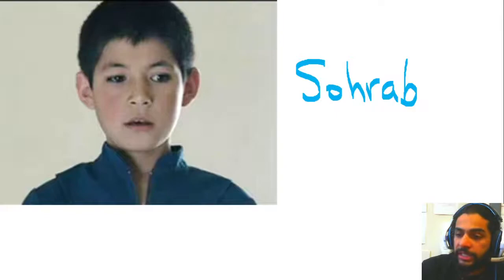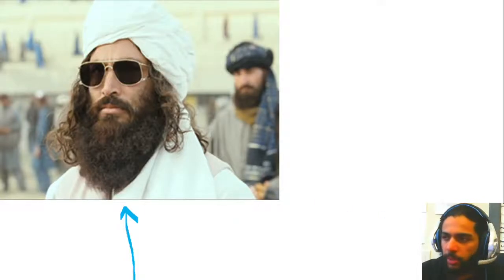Remember, who has the boy? Who has Sorab? Remember, this is the son of Hassan. We are looking for this boy. We've been trying to find him here in Kabul. Amir's trying to save Hassan's son, which is technically his nephew. Remember what the orphanage director said. Well, there's this guy with these dark sunglasses. He'll be there. He is one of the Taliban leaders. You've got to find him. And he has the boy. So here we are at the stadium, trying to find this guy, trying to find the boy.